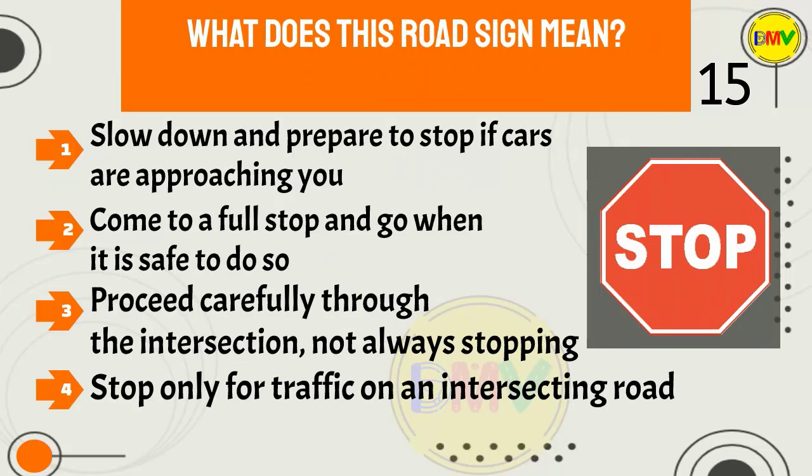Question 15. What does this road sign mean? 1. Slow down and prepare to stop if cars are approaching you. 2. Come to a full stop and go when it is safe to do so. 3. Proceed carefully through the intersection, not always stopping. 4. Stop only for traffic on an intersecting road.